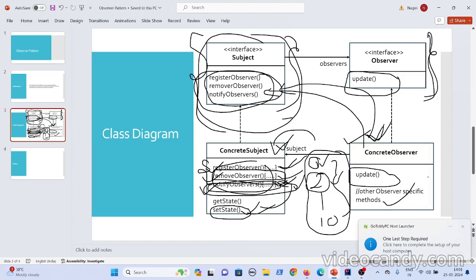It doesn't affect the observers. Even observers, if they have some other logic, they can put observer specific methods. It won't disturb the subjects, okay? Because of this loosely coupled implementation, each subject and each observer can do their own implementation, own changes without disturbing others, okay? Now let me explain this with a simple code, okay?